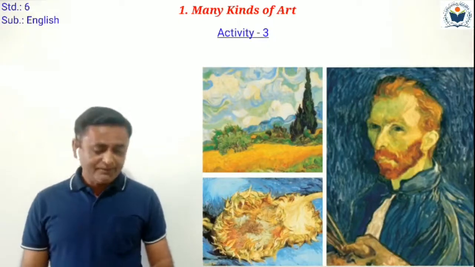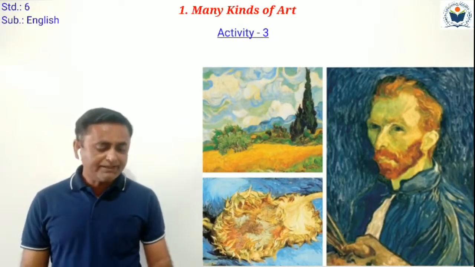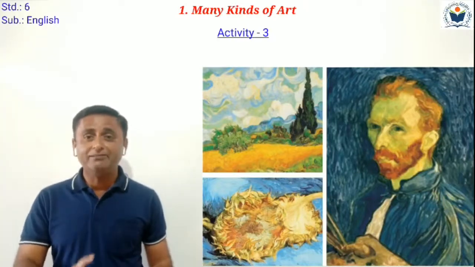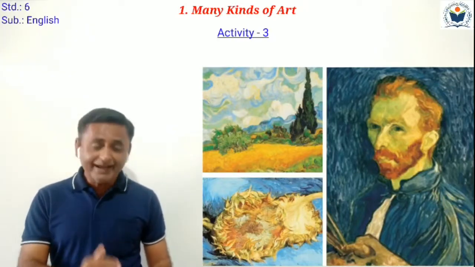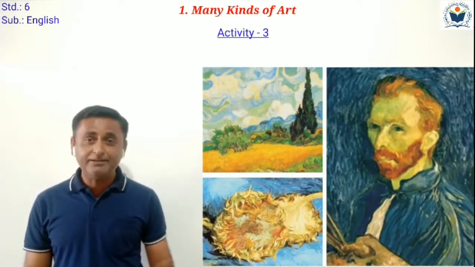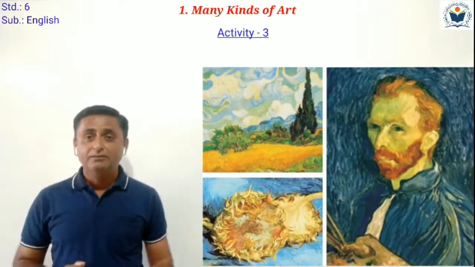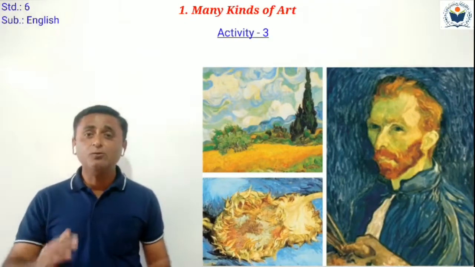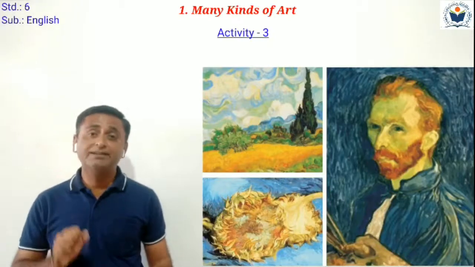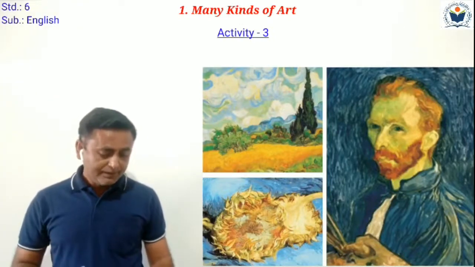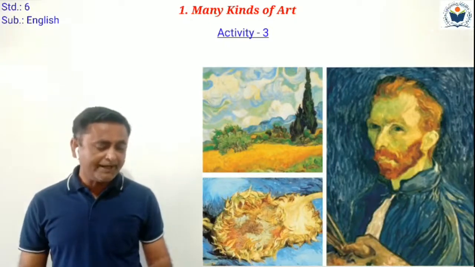Now next paragraph we have to understand. Look at his paintings carefully. Now we have to observe the paintings by Vincent van Gogh carefully. What colors and shapes do you think that Van Gogh liked? Which color did Vincent van Gogh like most? Vincent van Gogh को कौन सा कलर बहुत पसंद है? Then the second one is, do you think that Van Gogh liked it?